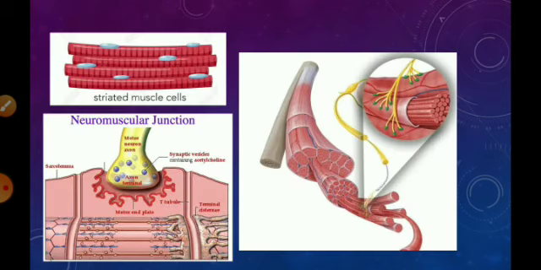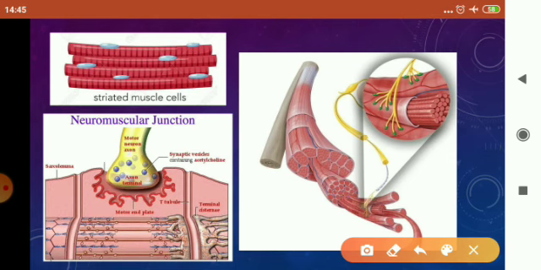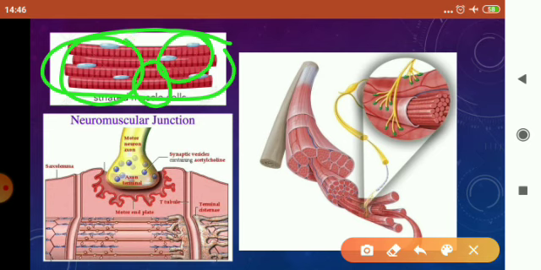Now children, let us study the detailed structure and a few characteristic features of striated muscles. You can see here the striated muscles are cylindrical structures having stripes, and they are multinucleated, having many nuclei.